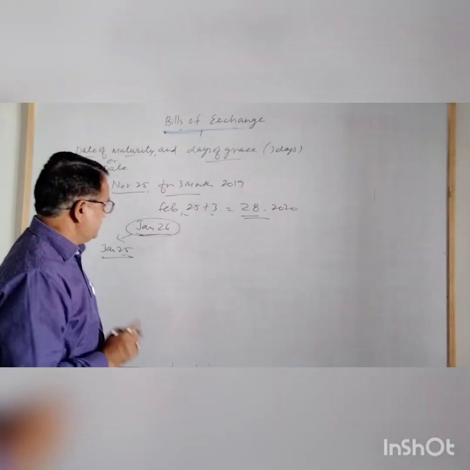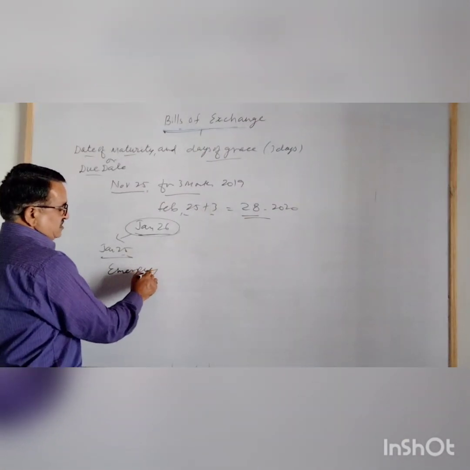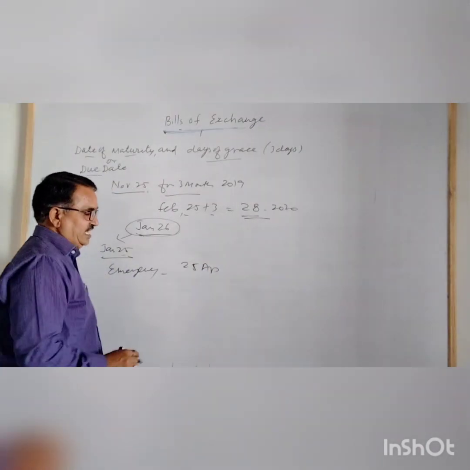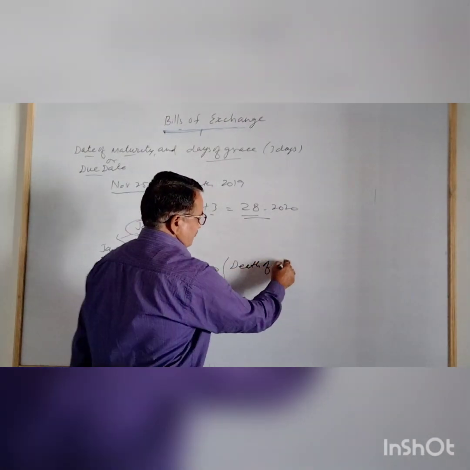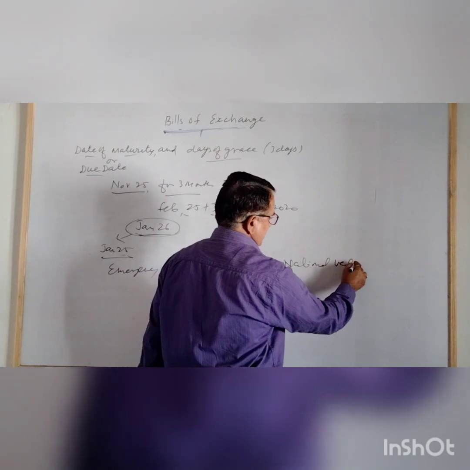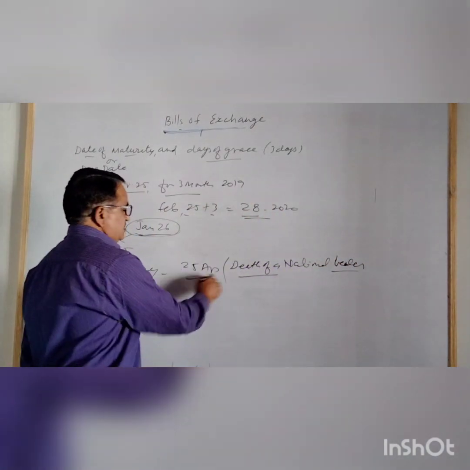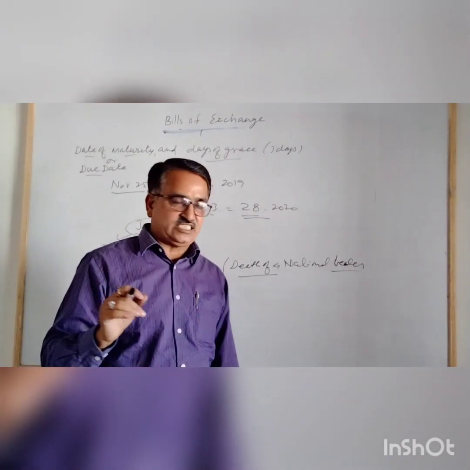In case of an emergency holiday, suppose 25th April is the due date, and due to the death of a national leader, 25th April is declared as an emergency holiday.